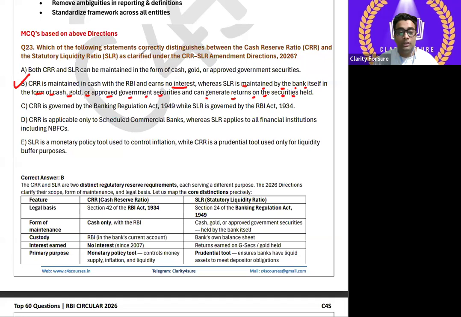RBI is telling banks to keep the reserve because if the ratio is 0, in the case of a bank run, what will they do? And then public trust in banking will be lost. And if the question of sovereign comes, then RBI has to introduce it. So RBI is giving some amendments regarding the percentage of NDTL they have to meet. But RBI will not give any interest for maintaining that reserve. That is why in CRR there is no interest the bank is earning from RBI. You have to accept it and you have to amend it, right?